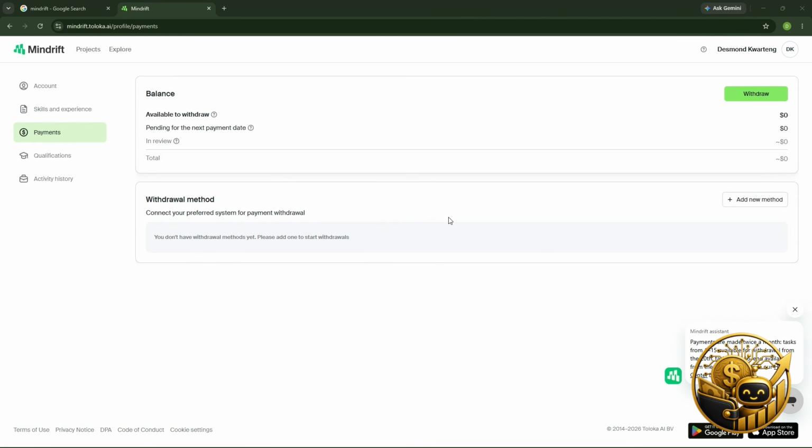Every country has access to Payoneer. So you can just create a Payoneer account and then come and set it up here. You have to click on setup, which is going to allow you to link your Payoneer and this Mindrift together. Immediately you get paid, it will be pushed to your Payoneer account.